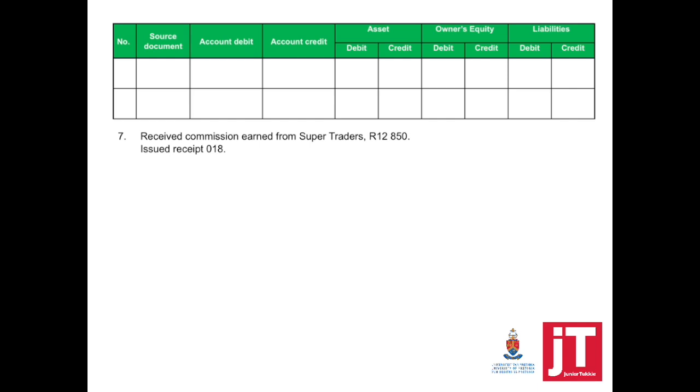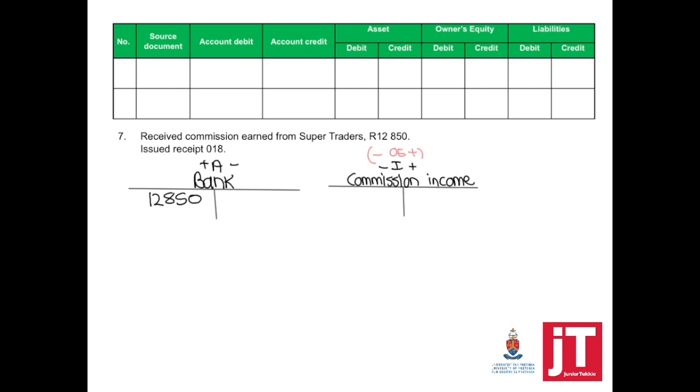Number 7. Received commission earned from Super Traders, 12,850. Issued receipt number 018. So the business received money, bank is debited. Why did the business receive money? Because of commission income. You cannot just write commission, you cannot write commission earned. This is shown as commission income. It's an income that will increase our owner's equity.